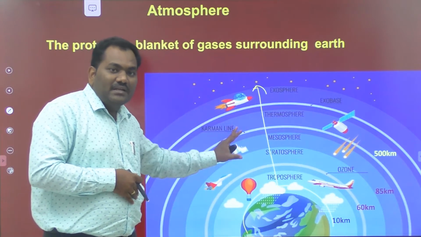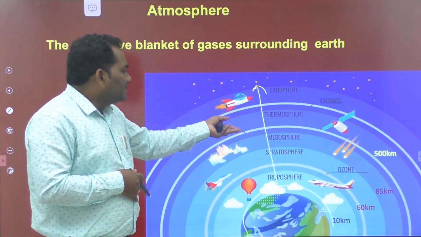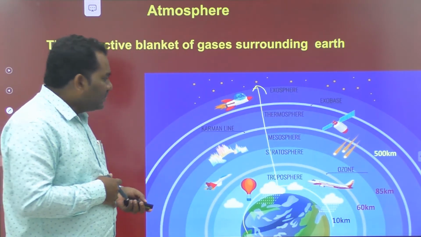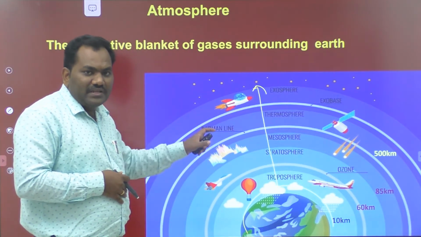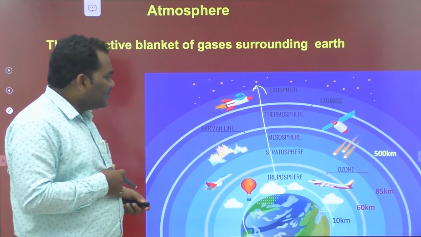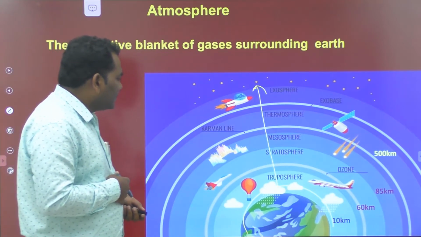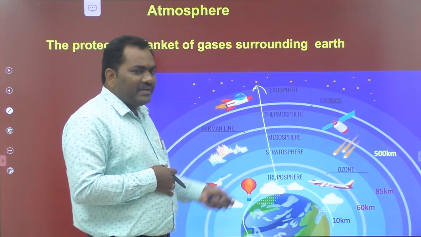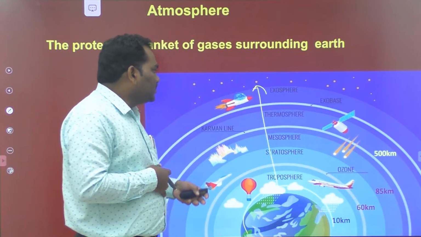That is the major role of this air blanket, and this air is also the main source for the survival of human beings. So that is the importance of this air blanket. This air blanket is called the atmosphere. The atmosphere can be classified into different types based on height. Here there are 4 spheres: troposphere, stratosphere, mesosphere and thermosphere, and the remaining space at the highest level is called the exosphere.